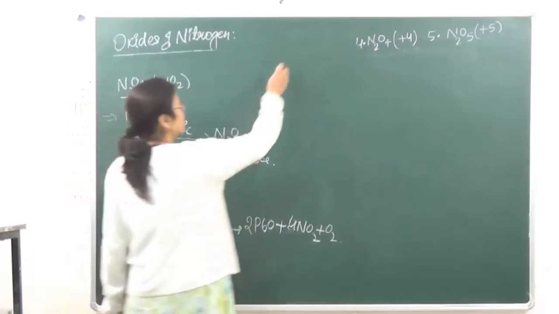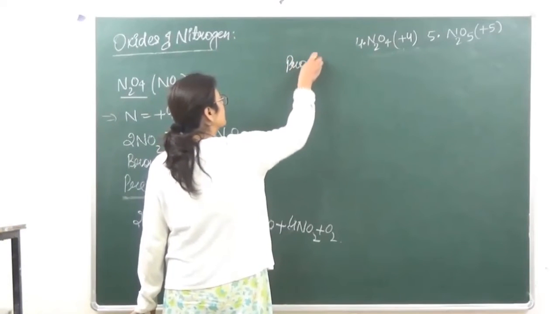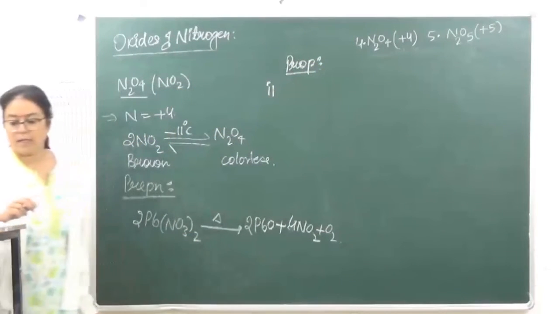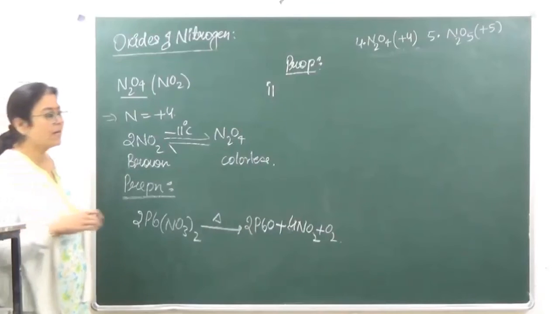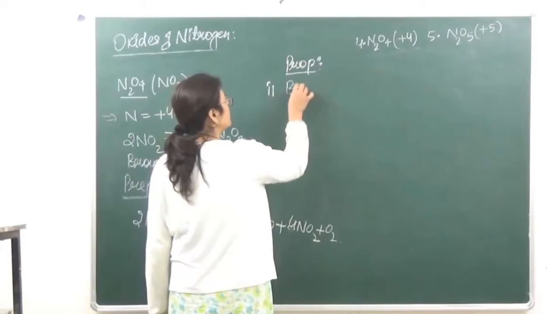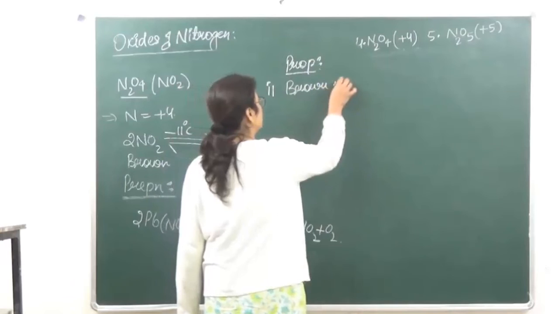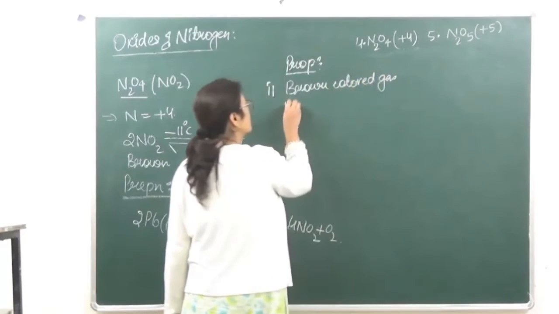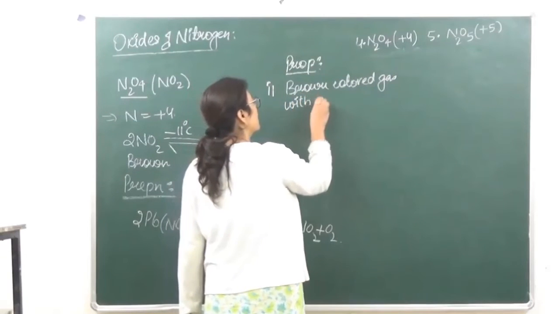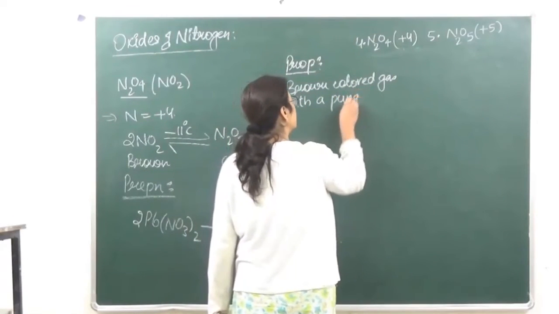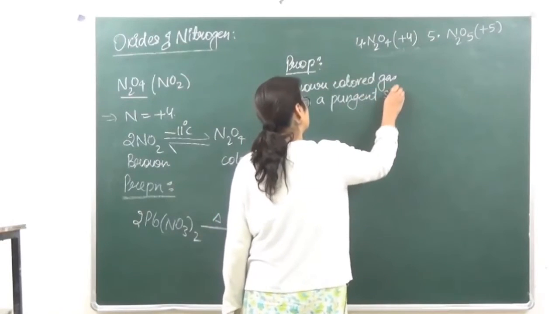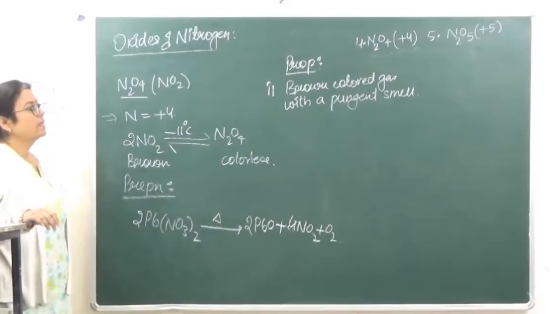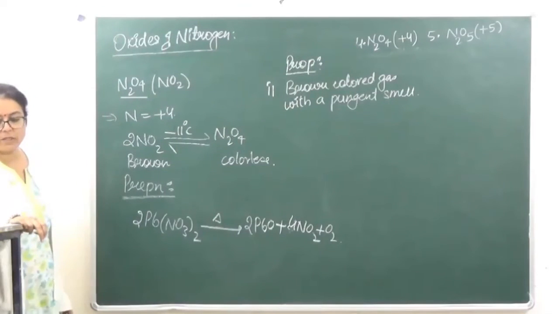Properties अगर हम इसकी देखें, number 1, it is a brown colored gas with a pungent smell. ठीक है, it is a brown colored gas with a pungent smell.